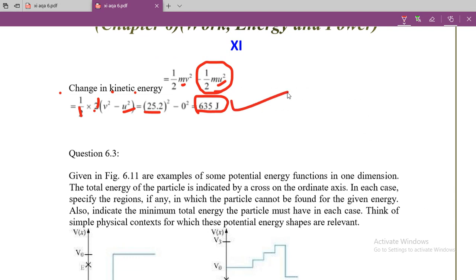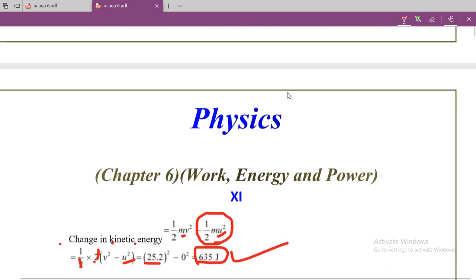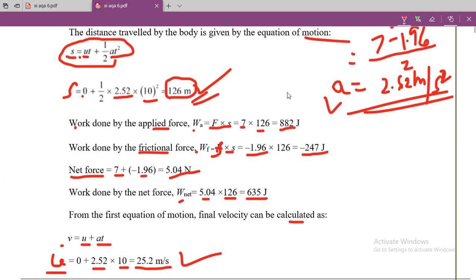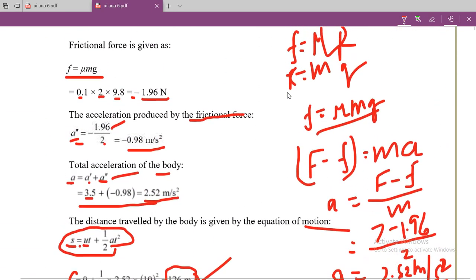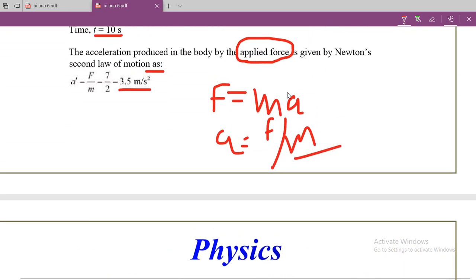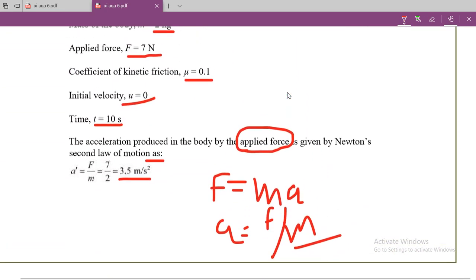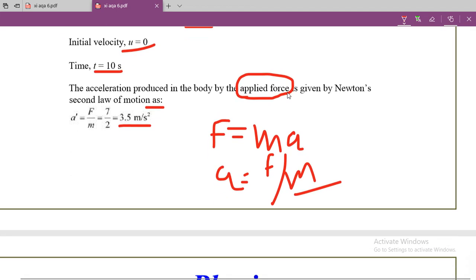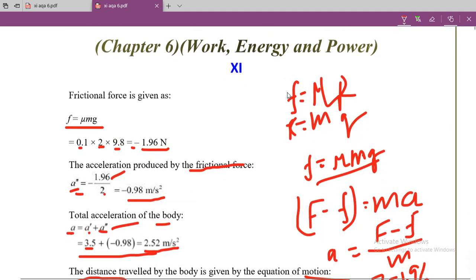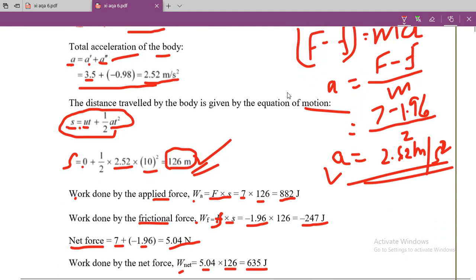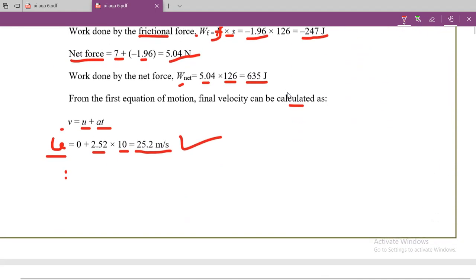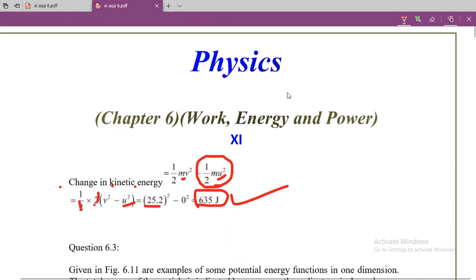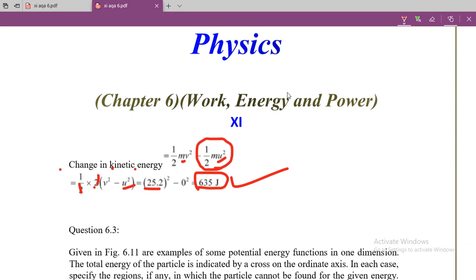So student, I hope you understand the concept of this question. This is a very important question. It includes different types of concepts: the concept of positive work, the concept of negative work, the net work under the effect of both applied force and the frictional force, then how you can use the equations of motion to find out the displacement, then equations of motion to find out the final velocity, and then the change in kinetic energy, you can see here. So this one is a very important question.